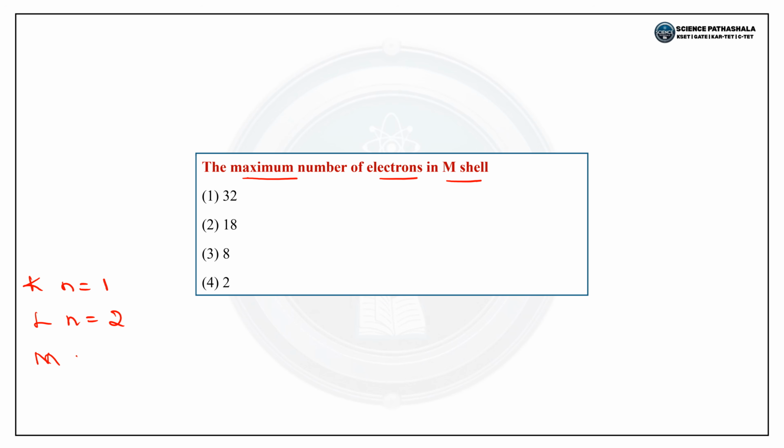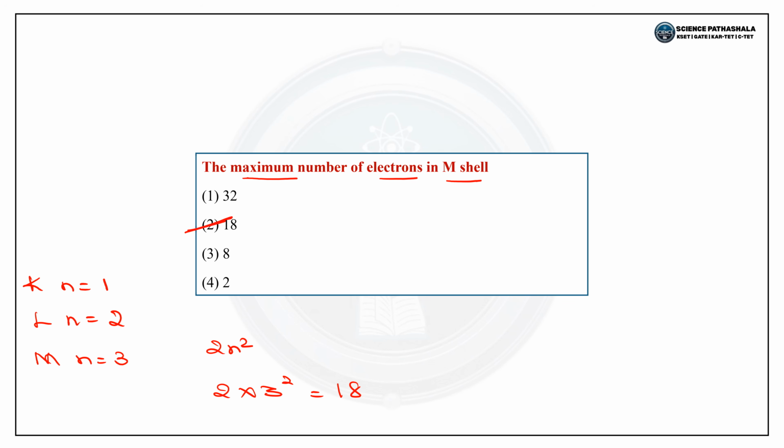So M shell, what is the value of n here? It is 3. According to the 2n square formula, 2 into 3 square, that is nothing but 18. So the maximum number of electrons in the M shell is 18. That is option 2, the correct answer.